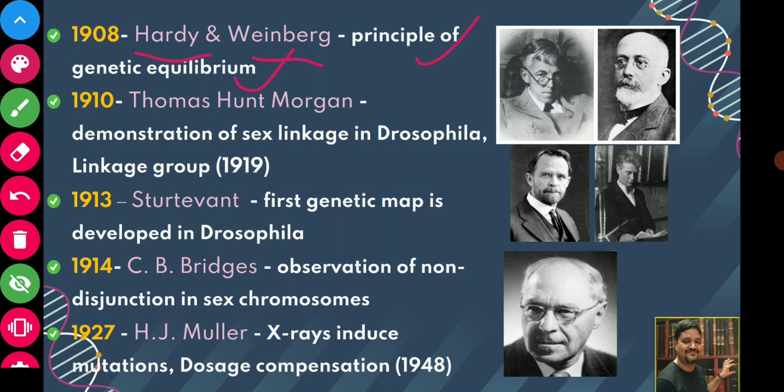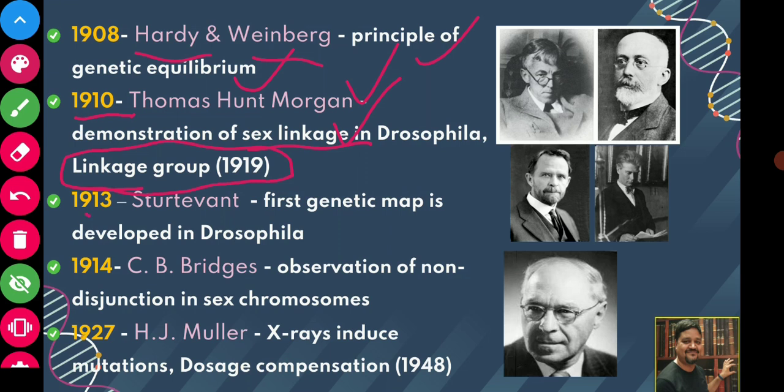Then in 1910, Thomas Hunt Morgan, T.H. Morgan, demonstrated sex linkage in Drosophila. So he was the person who gave the concept of sex linkage in Drosophila, and he gave the concept of linkage group. In 1919, he gave the concept of linkage group. So what is a linkage group? The linkage group is actually the haploid number of chromosomes of any individual or any species. So he was the person who gave the concept of sex linkage in Drosophila.